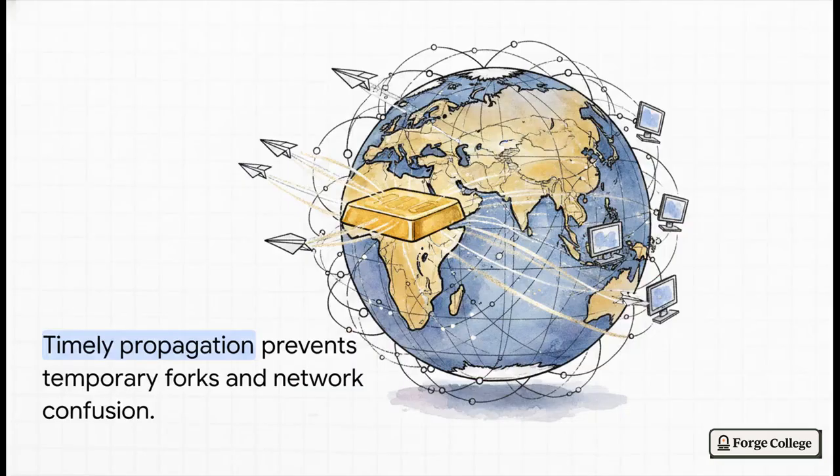But raw power actually isn't the only assumption here. We also have to assume that winning blocks propagate really quickly across the global network. In computer science, this is known as timely message propagation. Because think about it, if network messages are delayed, say a miner in Asia finds a block, but it takes 2 whole minutes to reach miners in North America, we're going to get temporary forks and just a massive amount of network confusion. Different parts of the world would literally be building on different versions of reality. So, fast, reliable communication across the peer-to-peer network is absolutely essential for keeping everyone synced up on that same exact longest chain.